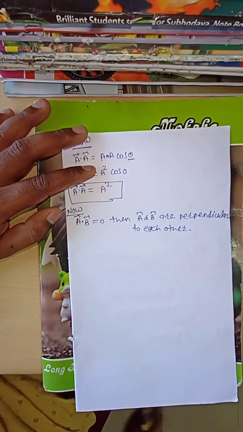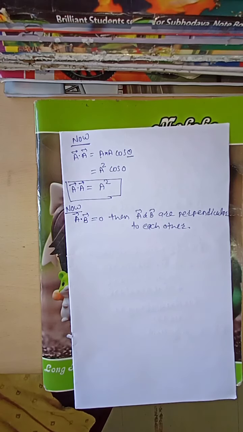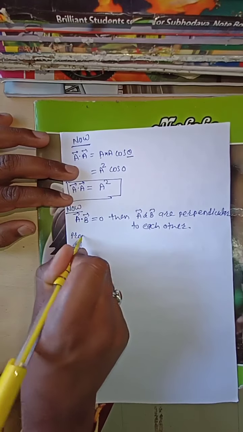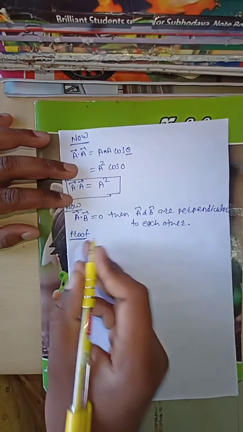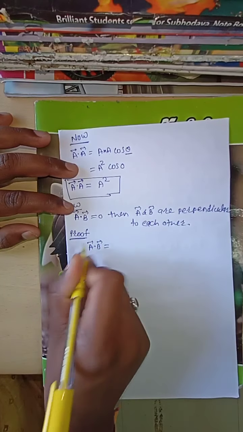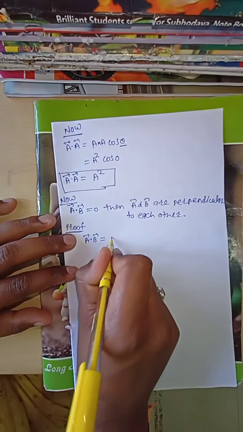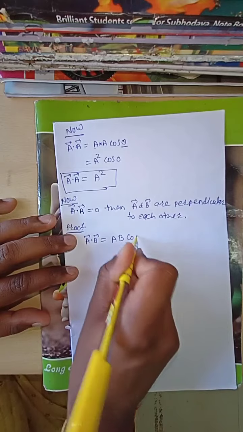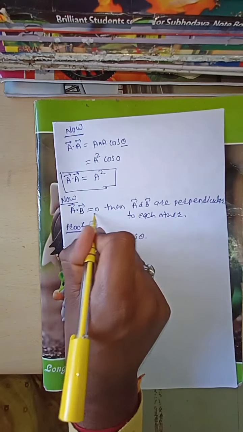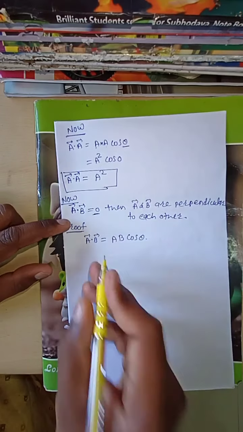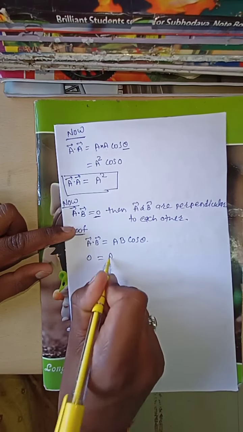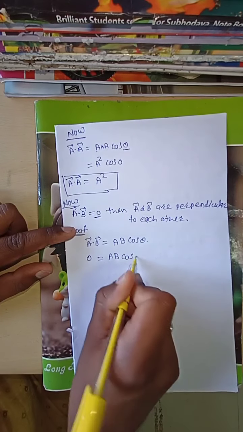When A bar dot B bar is 0, then A and B are perpendicular to each other. Then we have to see a proof. You know that A bar dot B bar is nothing but AB cos theta. What is given is A bar dot B bar is 0, which means this product is 0, so 0 is equal to AB cos theta.